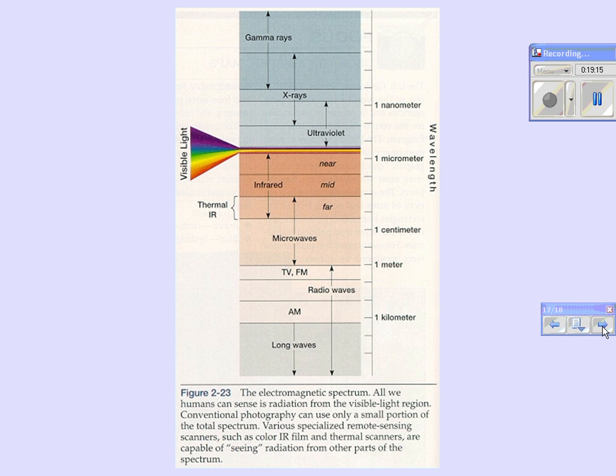And when the waves get longer, we call them radio waves. Okay, those are the longest ones. And then they get a little bit shorter, we call them microwaves. And then a little bit shorter yet, we call them infrared. And then visible light, notice red is long and blue is short, so infrared is longer than red. When you get shorter than violet, we call it ultraviolet. It's even smaller, okay?